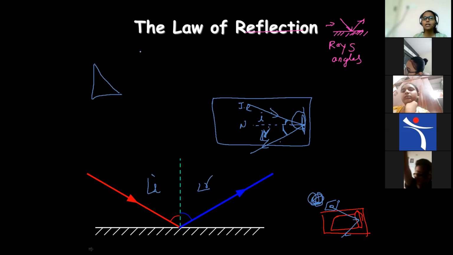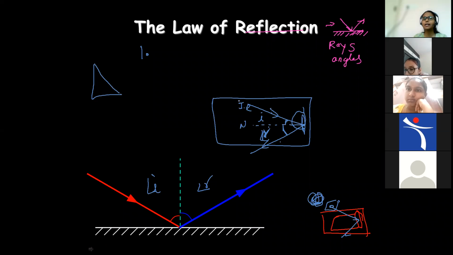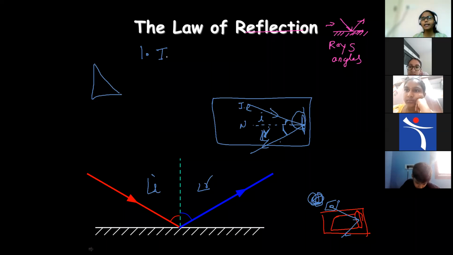So the two laws of reflection you can easily prove using only one mirror and one laser light. If you don't have a laser light, at least make one from cardboard with a small hole. It will act like a single ray. Okay, children, the first law of reflection: the incident ray, the reflected ray and the normal at the point of contact all lie in the same plane. Okay, children, same plane they're going to lie.